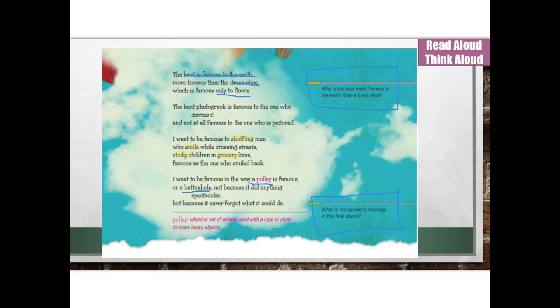So in this case, they are famous because everyone knows what they are, but they're not spectacular. People don't go out of their way to say, wow, did you see that pulley and what it could do? Typically, they're not talking about that. I like this last sentence because it never forgot what it could do. What can you do in your everyday life? That would be super important.